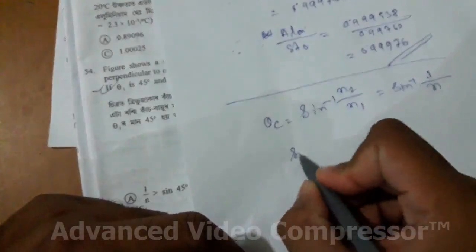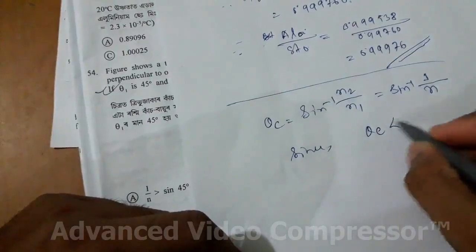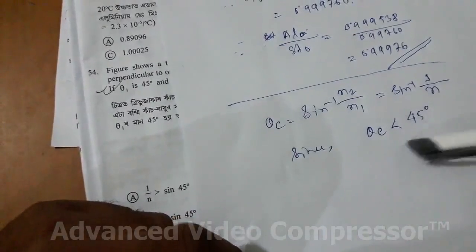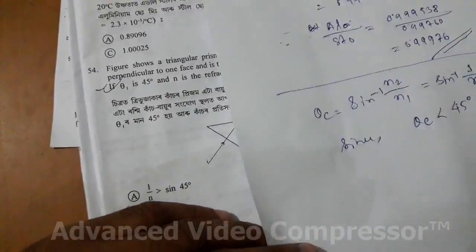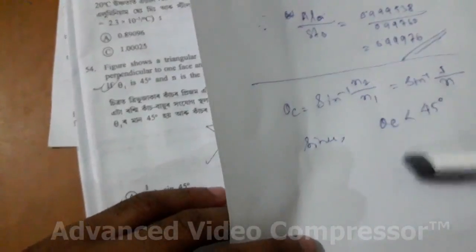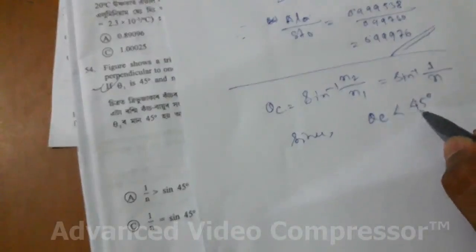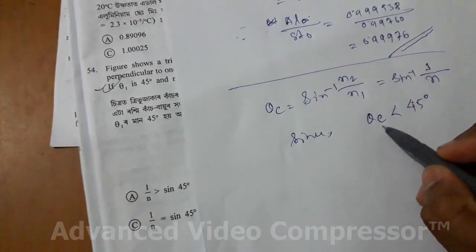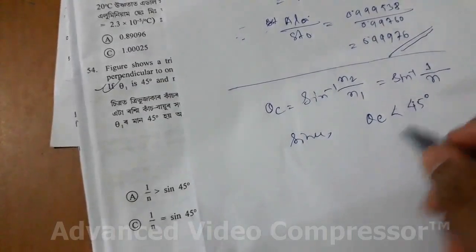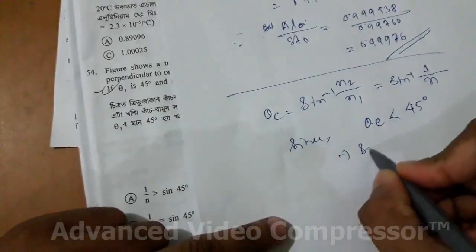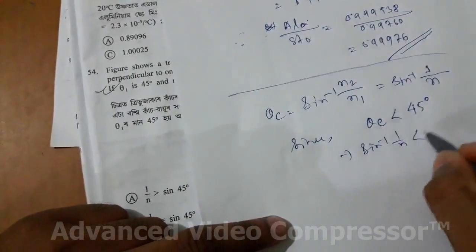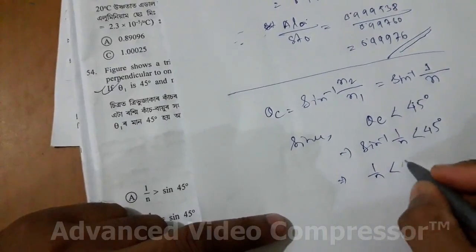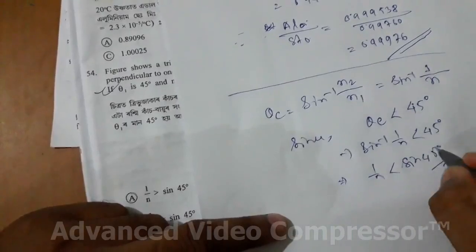So since the angle of incidence is 45 degrees, the critical angle theta c must be less than 45 degrees. The incident angle of 45 degrees must be greater than the critical angle, only then will total internal reflection happen, otherwise it will not. The critical angle is sin inverse of 1/n, so 1/n must be less than sin 45 degrees.